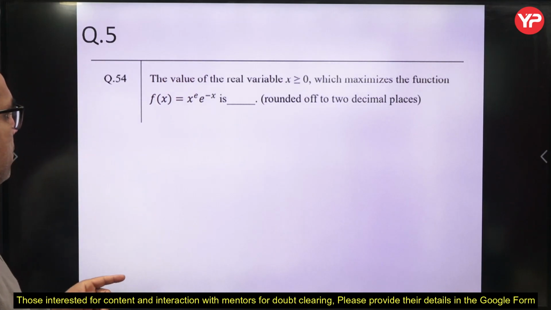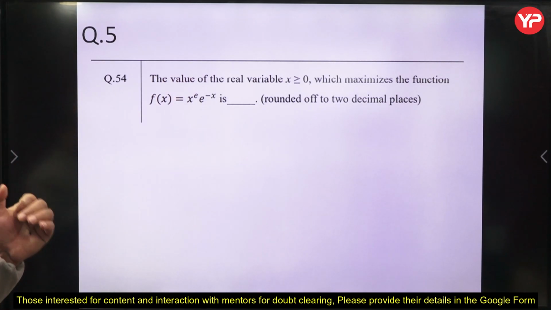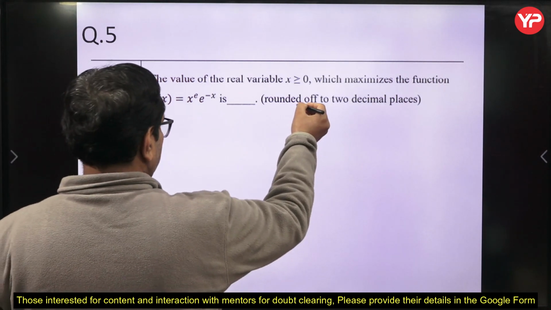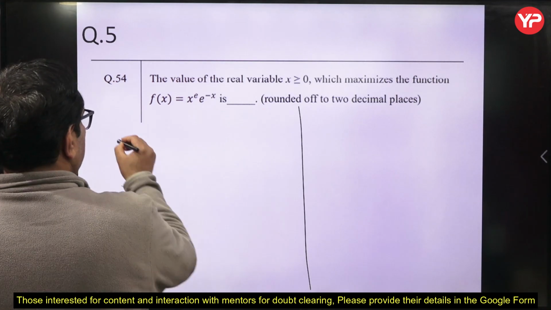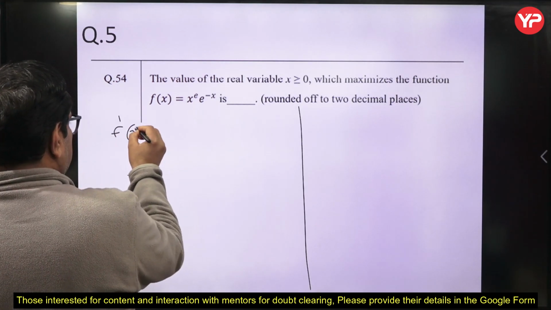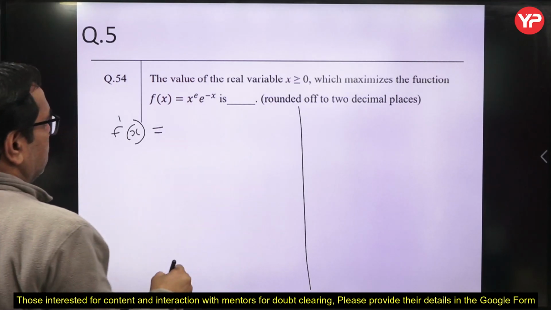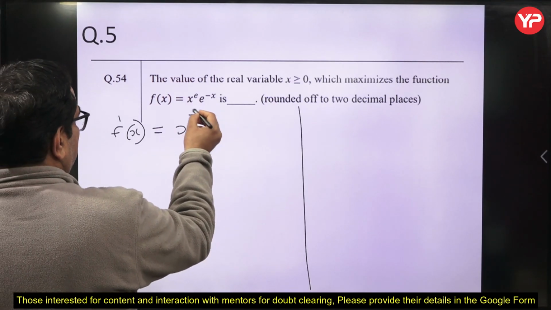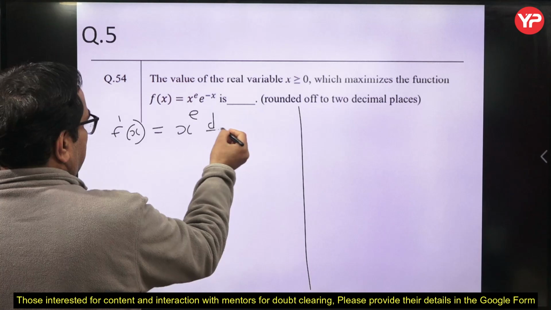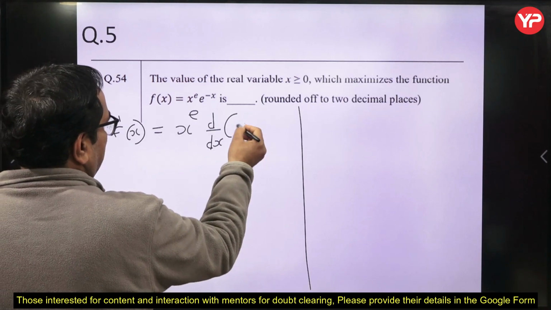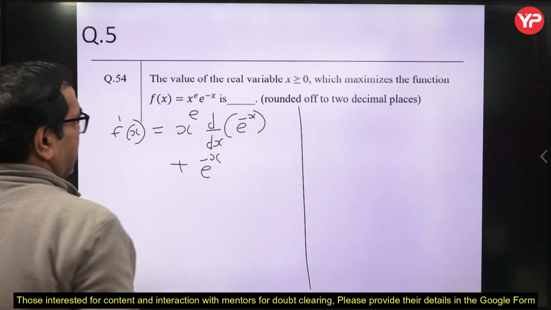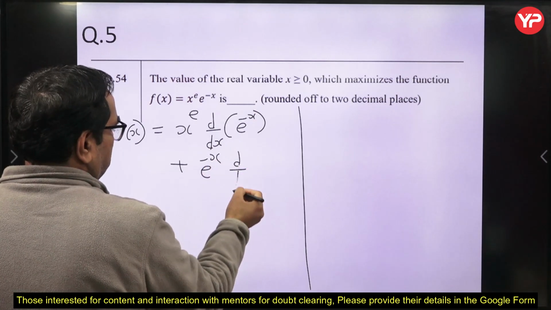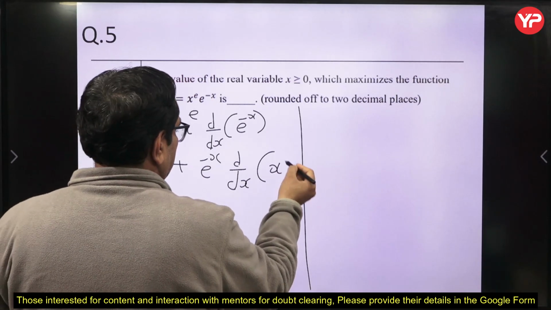So first of all we have to calculate the derivative and make that equal to 0. Since we have the product of two different functions, the derivative f dash x is equal to, we will use the product rule. First function x to the power e multiplied by derivative of the second function e to the power minus x, plus second function e to the power minus x into derivative of the first function x to the power e.